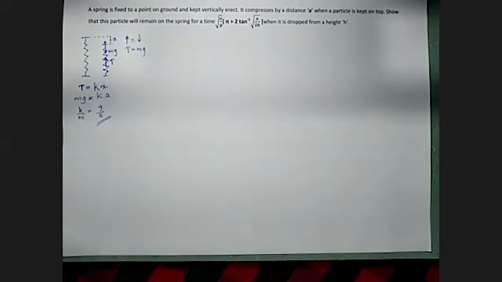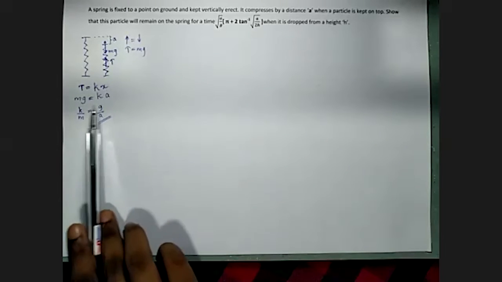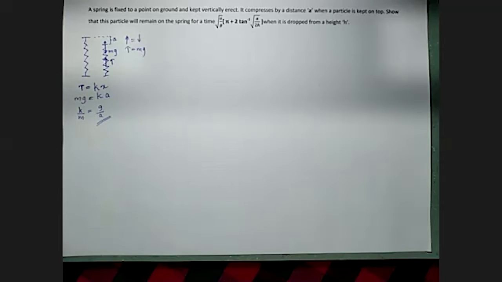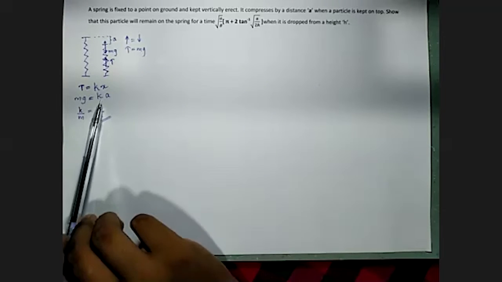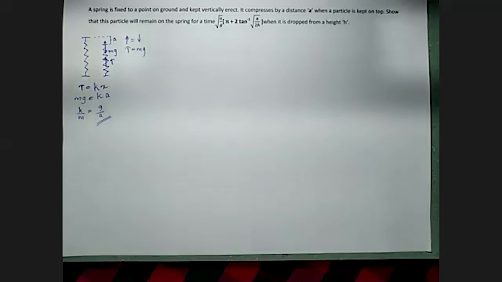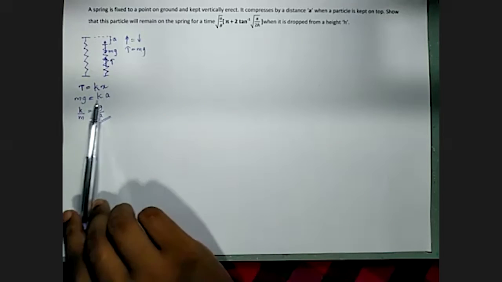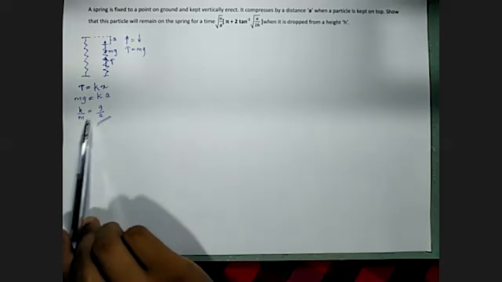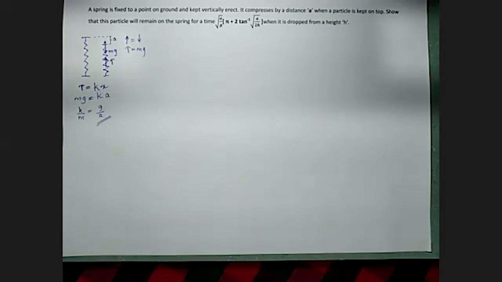Therefore I can subject anything I want. But k and m both were introduced by me for the question. Therefore I subjected that ratio. k divided by m is g divided by a. The k over m ratio can be replaced by g over a if there is a place that I can substitute.